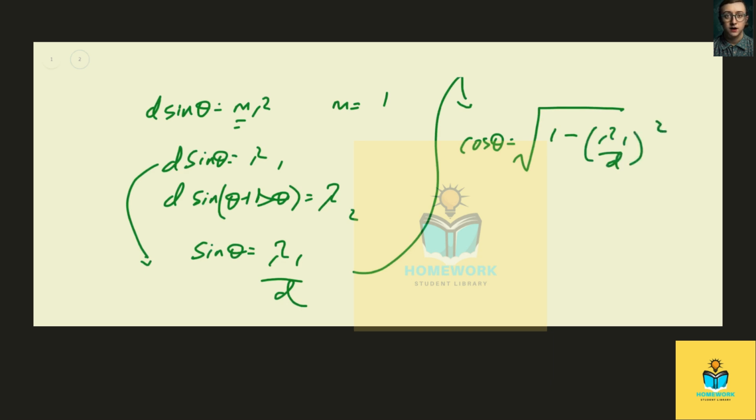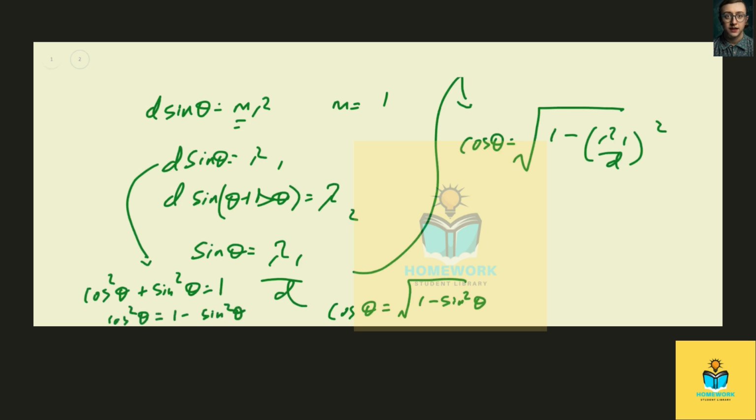And the reason that's the case is because cosine theta is the same as radical 1 minus sine squared theta. How did we end up with that? There's a trigonometric condition that says that cosine squared theta plus sine squared theta equals 1. So cosine squared theta equals 1 minus sine squared theta.